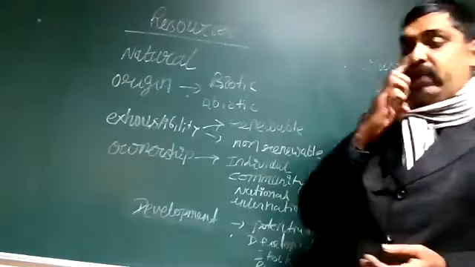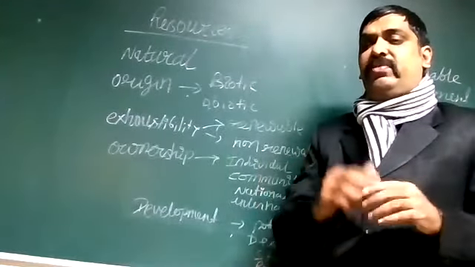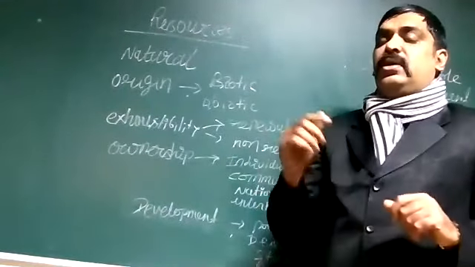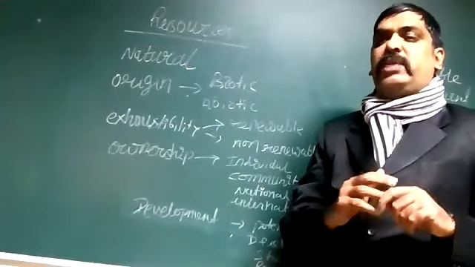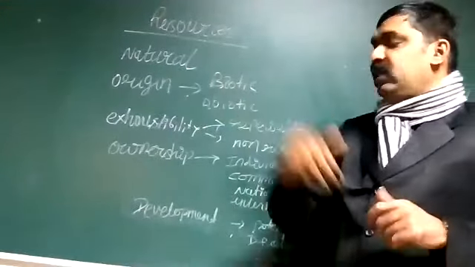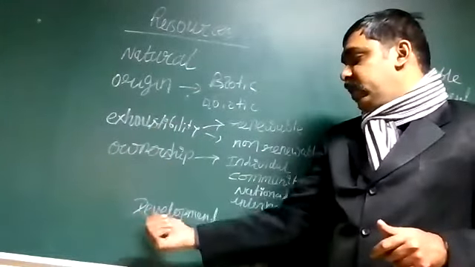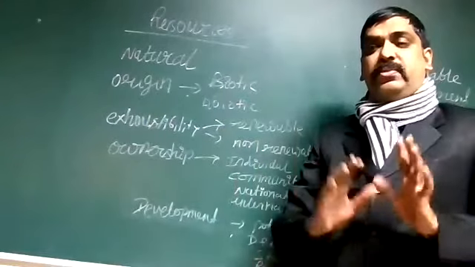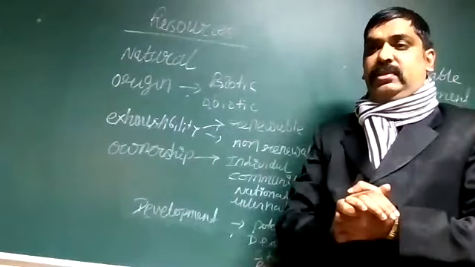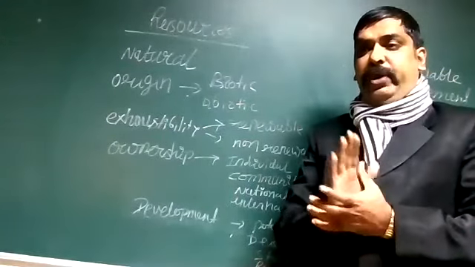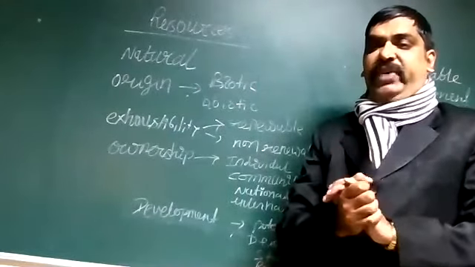You have to write down the definition of resource, that this is the meaning of the resource, and three kinds of resource, that is known as human resource, natural resource and man-made resource. Then afterwards, natural resource is divided into these parts: exhaustibility, ownership, development, origin. You have to define all these ones. Then you are getting 5 marks. Are you getting my point? You have to define all these things, then you get 5 marks.